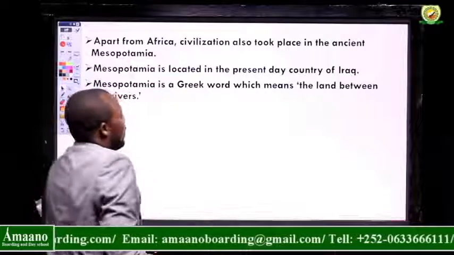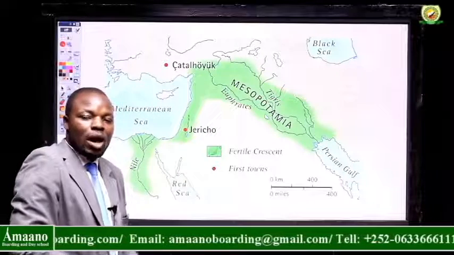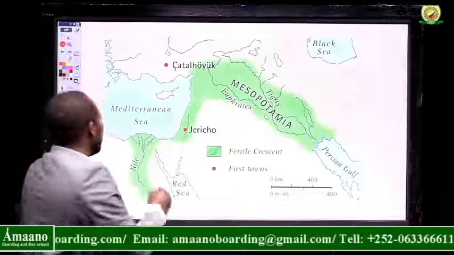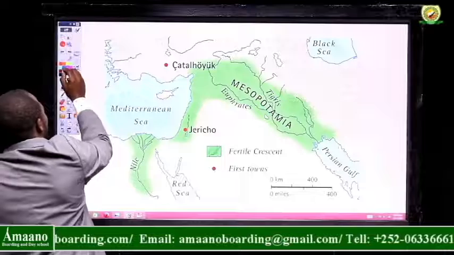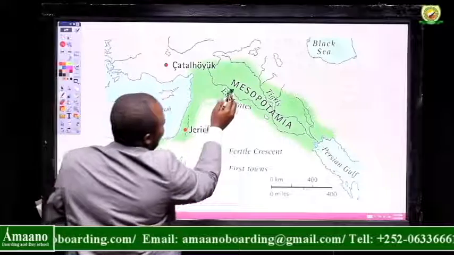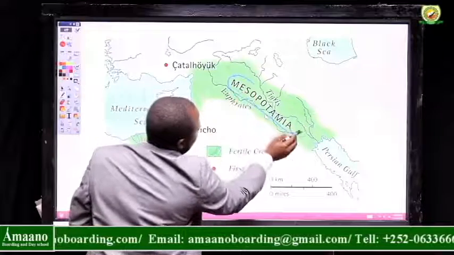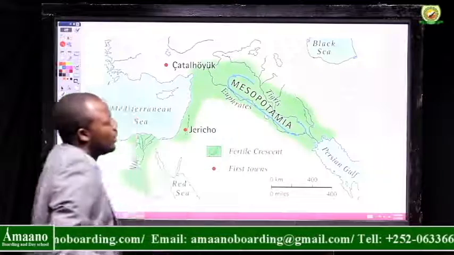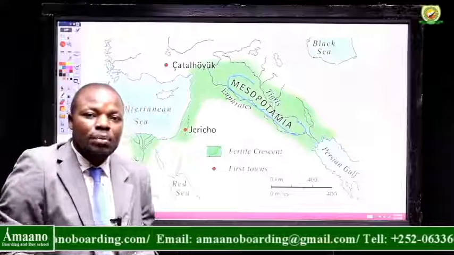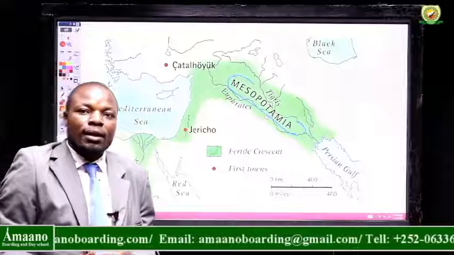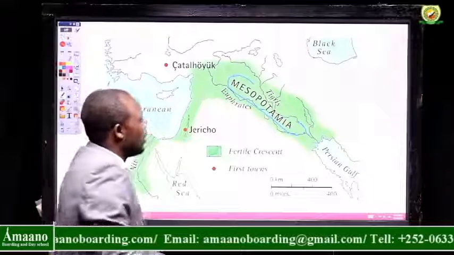Good. Now, here we shall look at where Mesopotamia itself was located. So our map here shows Mesopotamia, and as you can see here, I'm going to use a highlighter to show you. Mesopotamia is here. The whole of this is a very large land, and it is located between two rivers. It is sitting between two rivers. Which two rivers are these? As you can see here are rivers.